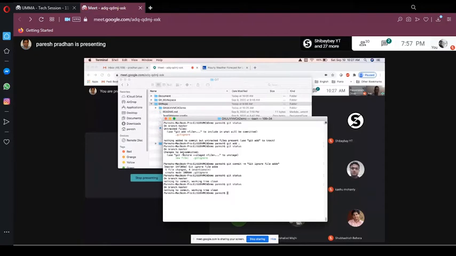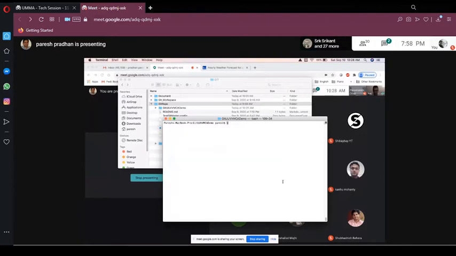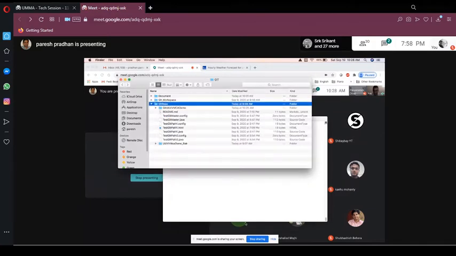But if you want to restore and go back, you can just run git restore --staged. It will again move it out of the staging area. So this is how it is. Any questions till now?